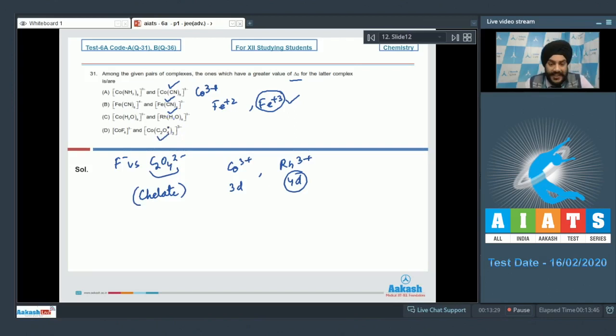So students, in all of these given complexes, the latter complex has a greater value of delta O. So all of these have to be marked as the correct answer to question number 31. Let us look at the next question now.